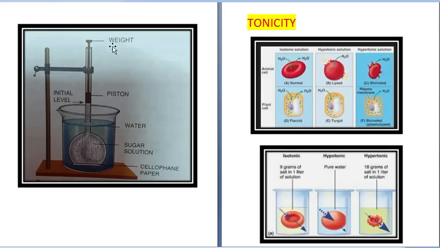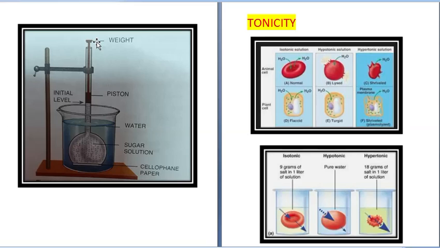Now this weight is not allowing the water to rise. You will find that there will be no rise in the water level. The solution will not rise in the thistle funnel.